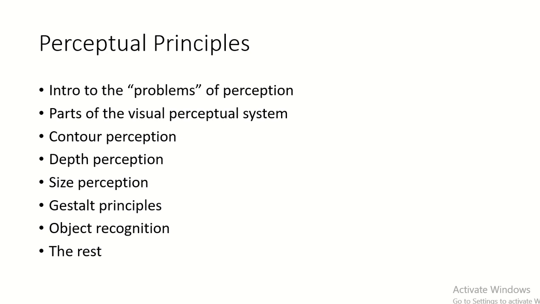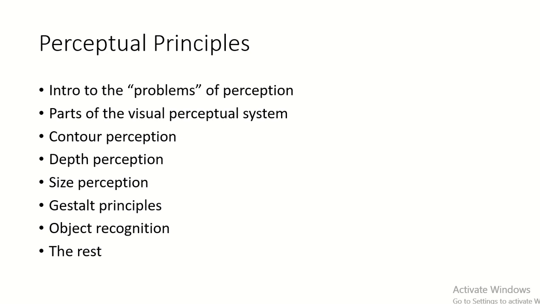So what are we going to do in this section? Well, first of all, I'll introduce some, as I said, quote unquote, problems of perception. And what I mean by problems is how do we make sense of the sensory input we get and how do we perceive? And then in terms of vision, I'll first start talking about how the visual system is actually organized, how we get from our eyeball to our brain and what happens in the brain and different parts of the brain and how they contribute.